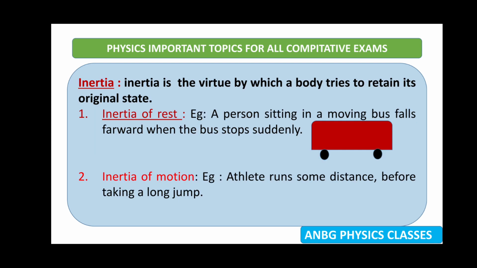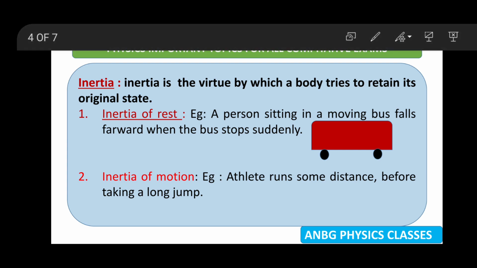In inertia, we have two types: inertia of rest and inertia of motion. What is inertia first? Inertia is the virtue by which a body tries to retain its original state. First, inertia of rest. Here, this is a bus. A person sitting in a moving bus falls forward when the bus stops suddenly.